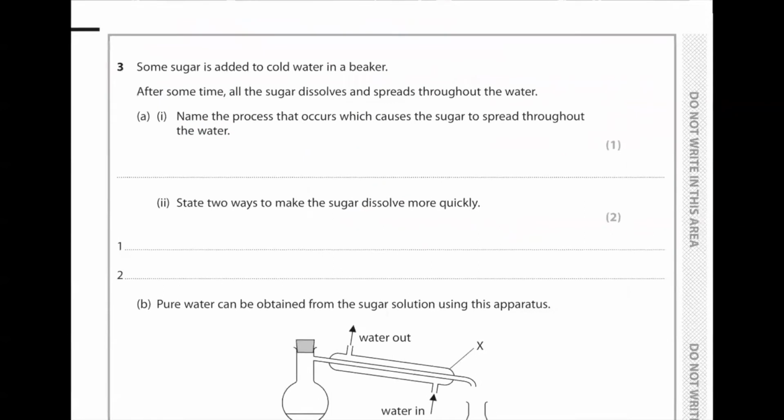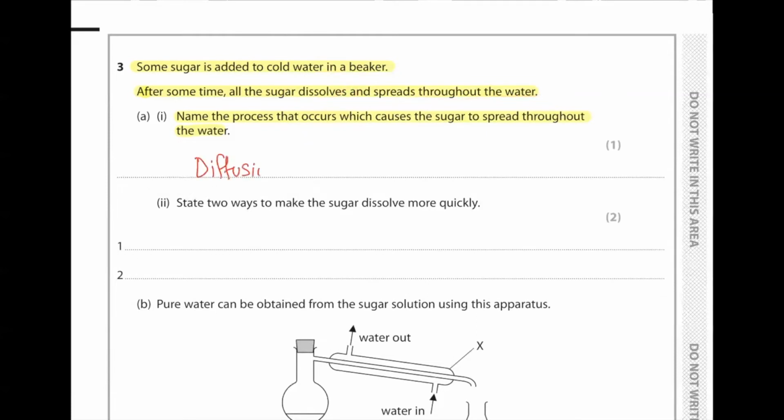Question number 3. Some sugar is added to cold water in a beaker. After some time, all the sugar dissolves and spreads throughout the water. Name the process that occurs which causes the sugar to spread throughout the water. So first of all, the sugar must dissolve, and they already mentioned that it dissolves. The sugar dissolves and then it spreads throughout the water. So when it spreads throughout the water, that should be diffusion.